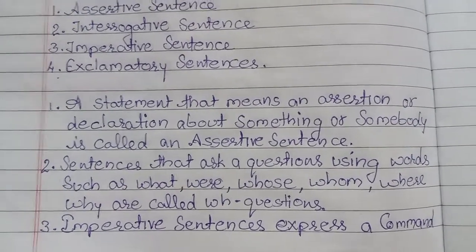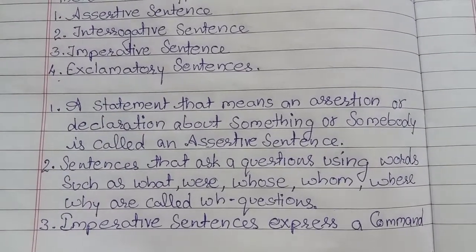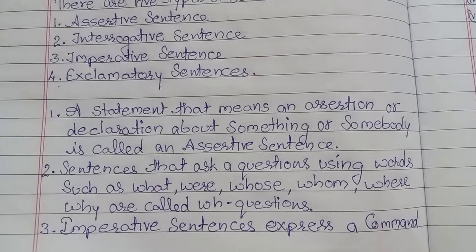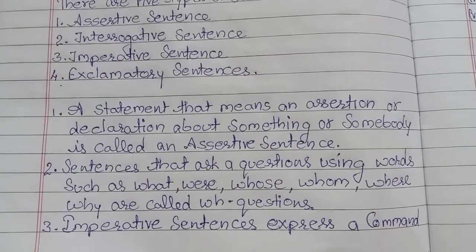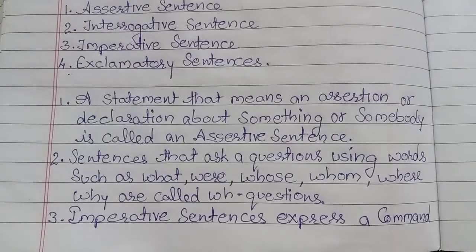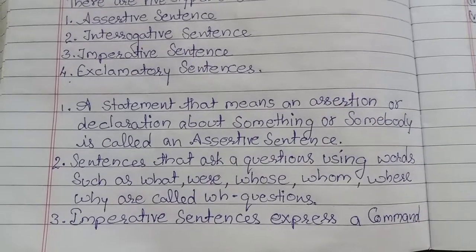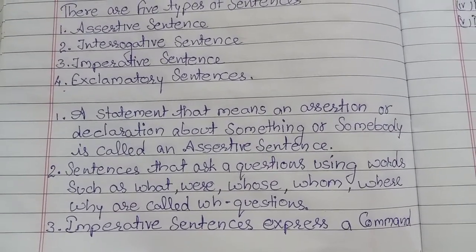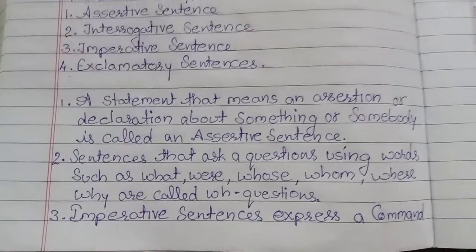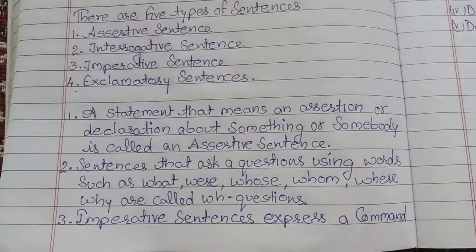Now the last one is exclamatory sentence. What are exclamatory sentences? All of you have seen so many sentences where after a sentence or after a word we have an exclamation mark. I believe you know the exclamation mark. It is like one straight line, then below it we put a point, and it is called the exclamatory sign.